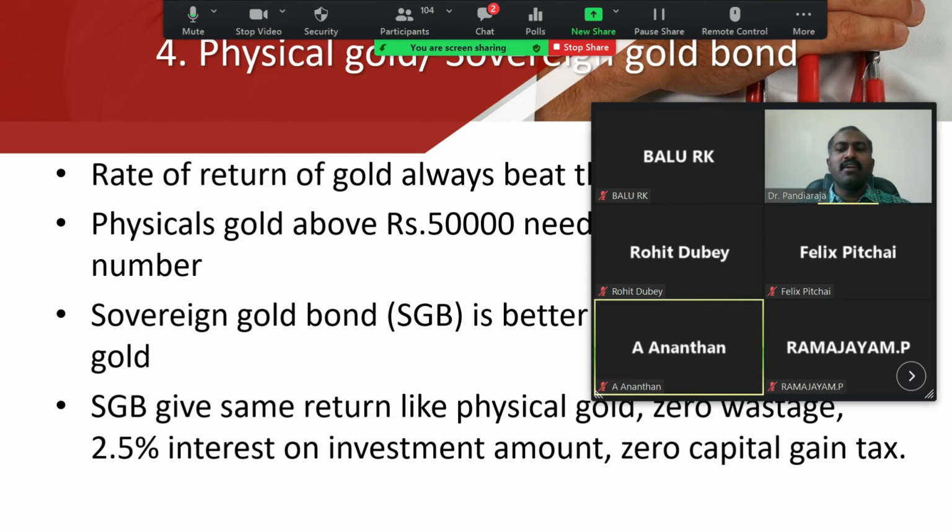This is another important option provided by the government of India. You can buy this SGB starting from 1 gram, in multiples of 1 gram. Another advantage is the 2.5% interest on the investment amount. So weighing physical gold against the gold bond, the gold bond is better than physical gold. For a cosmetic purpose or for prestige, if you want to invest in physical gold, it's okay. But for an investment purpose, try to invest in SGB or gold ETF, which is a better option.